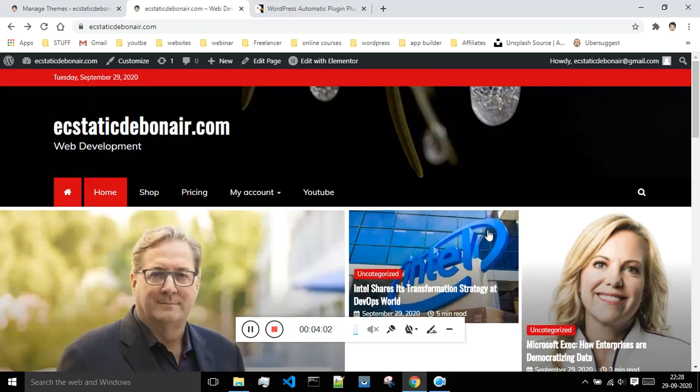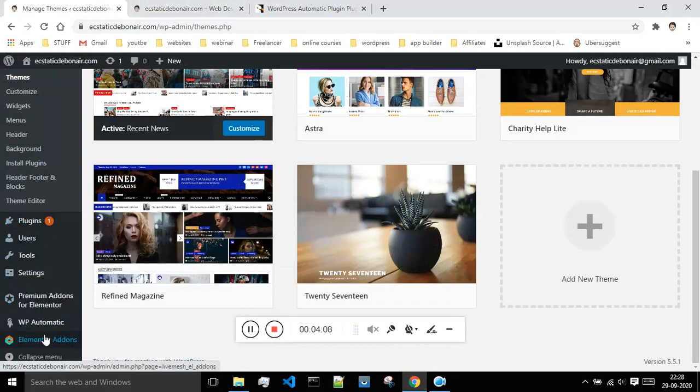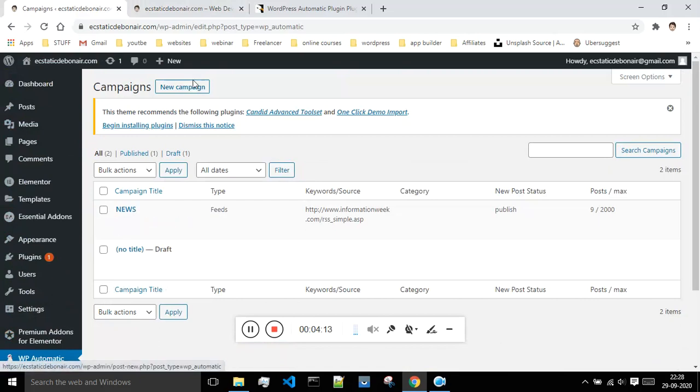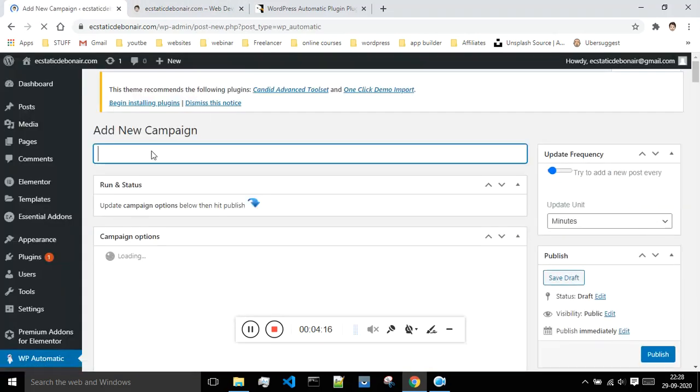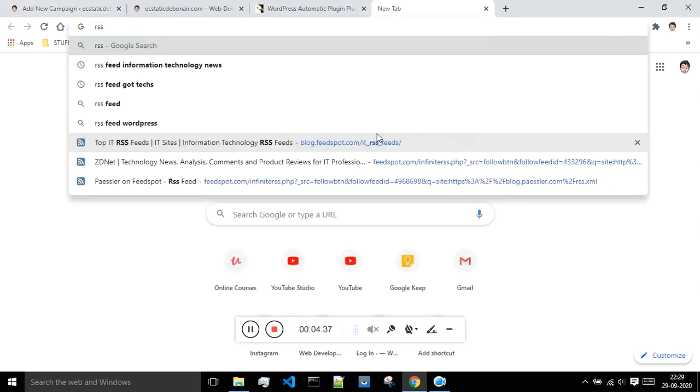Now I will go back over here, and let me show you how to integrate your WP Automatic plugin. So click on this, and click on new campaign. I will say news post, which is the name of the campaign, whatever you can give. Over here we will be making use of RSS feeds. I will introduce you to what these RSS feeds are. So I will come over here and say RSS feeds links.